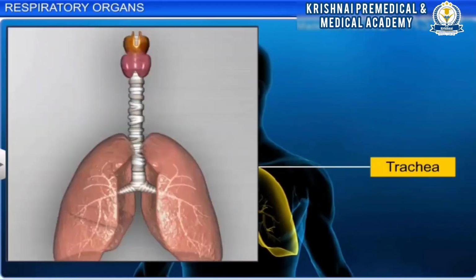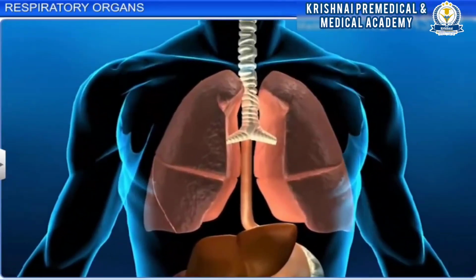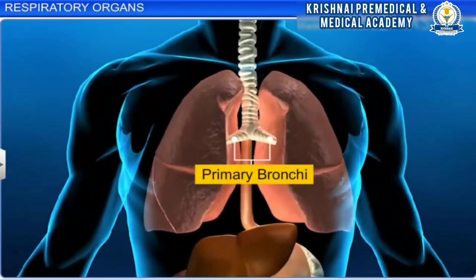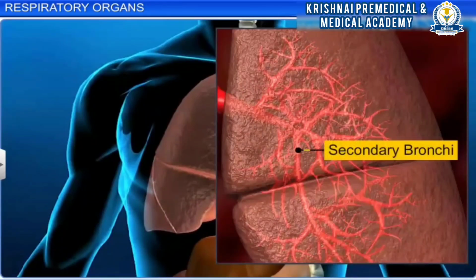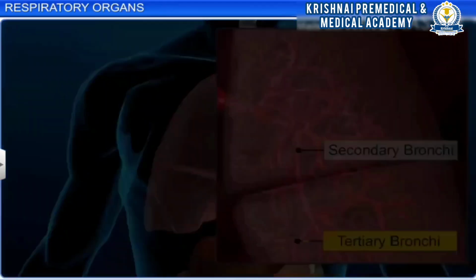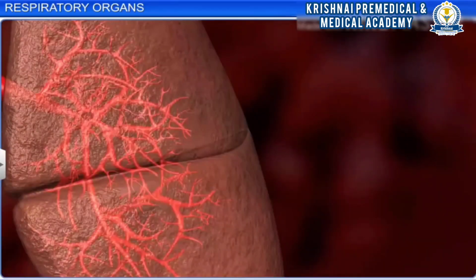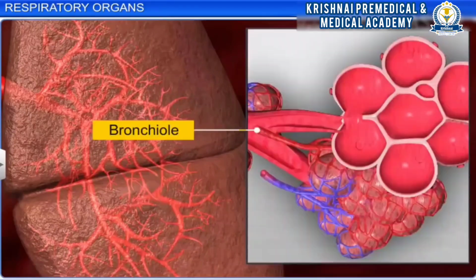It is made up of C-shaped cartilaginous rings and it is divided into two branches called primary bronchi. Each primary bronchus undergoes repeated divisions to form the secondary and tertiary bronchi, and bronchioles, ending up in very thin terminal bronchioles.